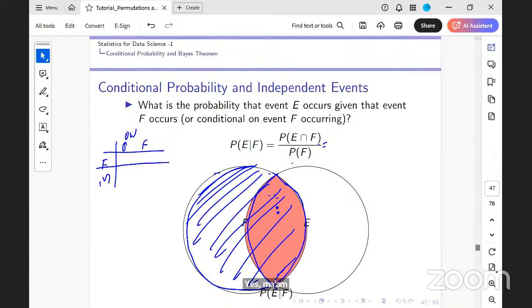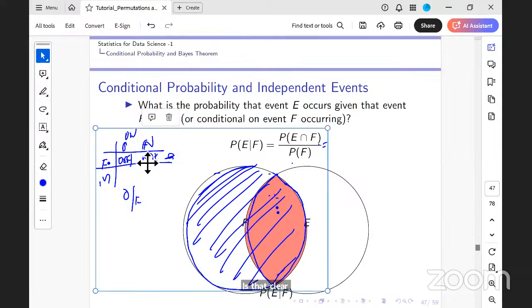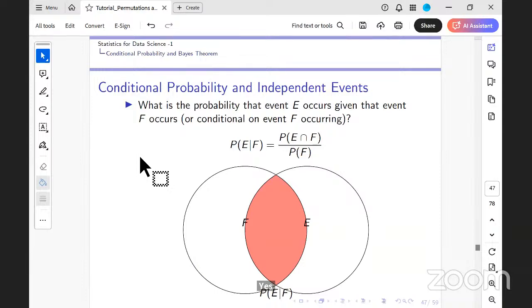And here I wanted to know what is the person who is owning condition, then they were a female. So I looked at what was the ownership and female and divided by this. This is ownership intersection female. Yes, this is no intersection female. The concept of relative frequency was introduced, very similar to that. Is that clear? This is what we refer to as a conditional probability.